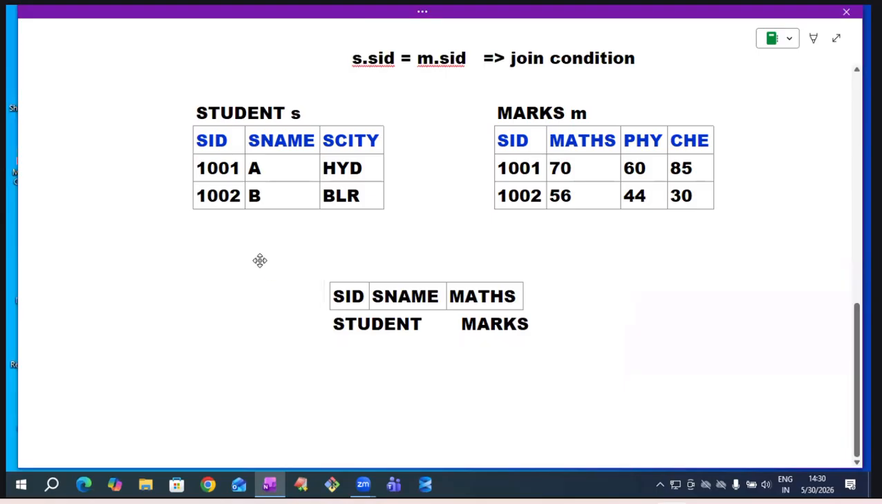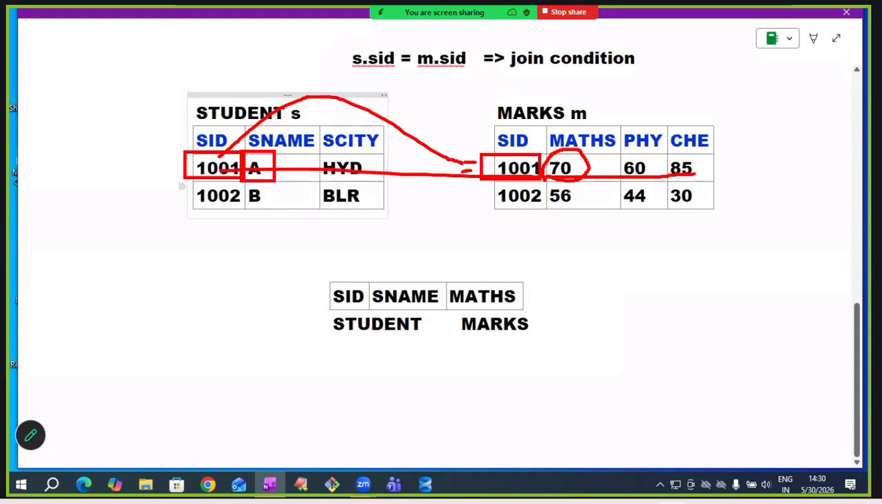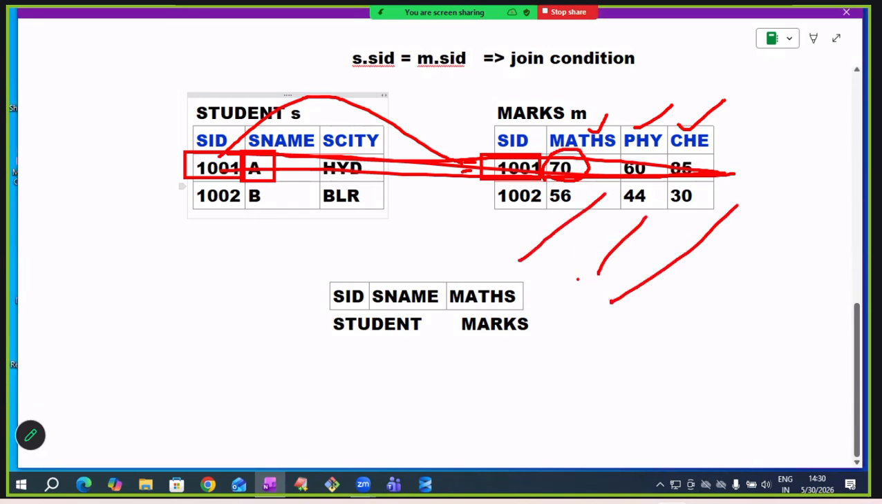Because just apply common sense. I asked how many marks a student got in maths. Immediately you told 70. How are you telling? Based on student ID. Oracle has to do the same thing. If student table SID equals marks table SID, join them. Why are we joining? If we join like this, I can access maths marks, physics marks, chemistry marks. I can access second table data. To access second table data, perform the join operation.